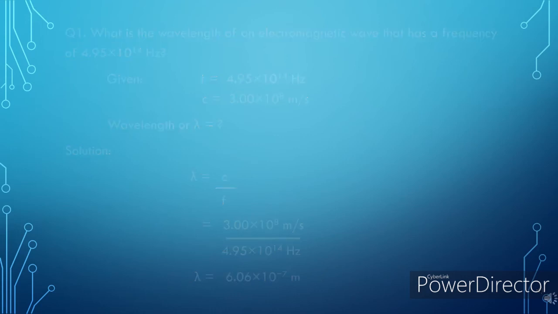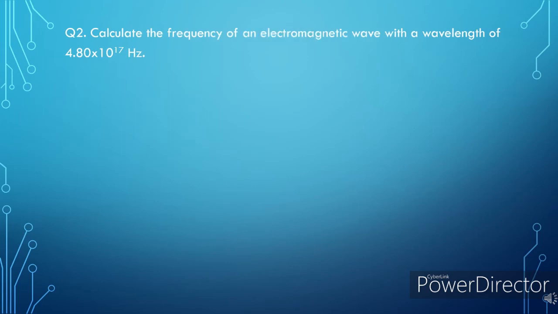For question number 2, calculate the frequency of an electromagnetic wave with a wavelength of 4.80 times 10 raised to 17. In the problem, our given: wavelength is equal to 4.80 times 10 raised to 17. Our constant value for the speed of light is 3 times 10 raised to 8 meters per second. And our required, we are looking for frequency.